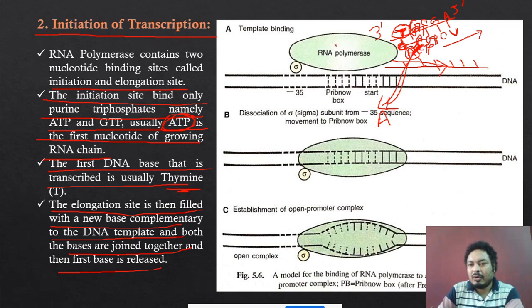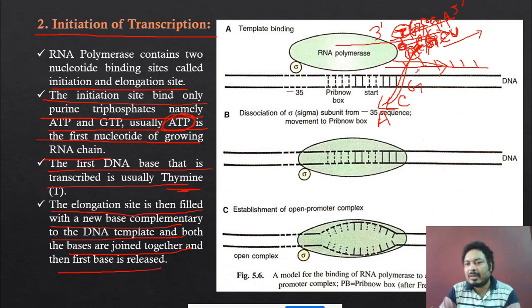Okay. Then when the RNA polymerase is moves forward, suppose the next molecule is C. If the next molecule is C, then G will bind. When the G molecule is binding, immediately the C molecule is detached and is coming out like that. Okay. Then again the RNA polymerase is moving in this direction. Suppose the next molecule is G. When the next molecule is G, it is binding with the C. Then the G molecule is detached and G is coming out like that. Then suppose the next molecule is A, then it is binding with the U.